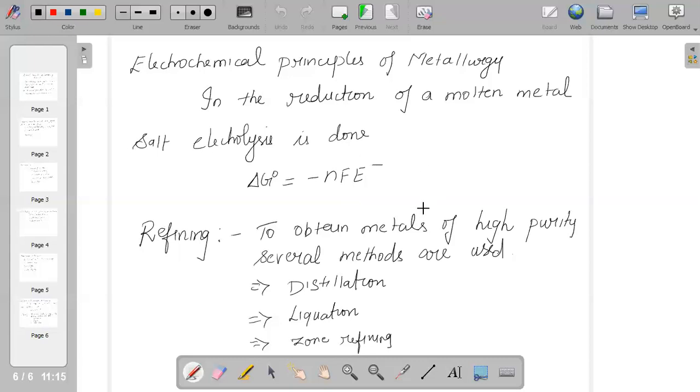Hence if the difference of two E values corresponds to a positive E value, then of course delta G naught is negative. So we could say that the less reactive metal will come out of the solution and the more reactive metal will go into the solution. That is the method we are using.